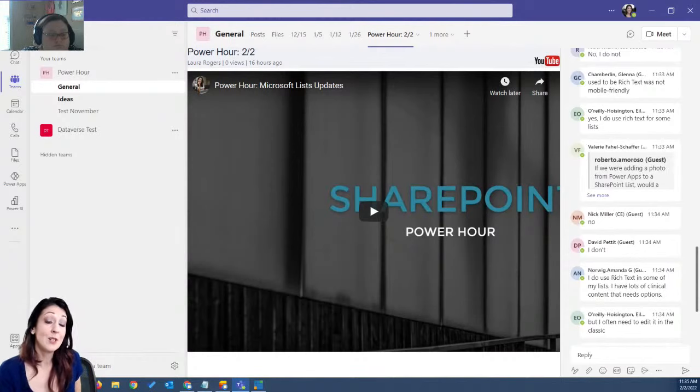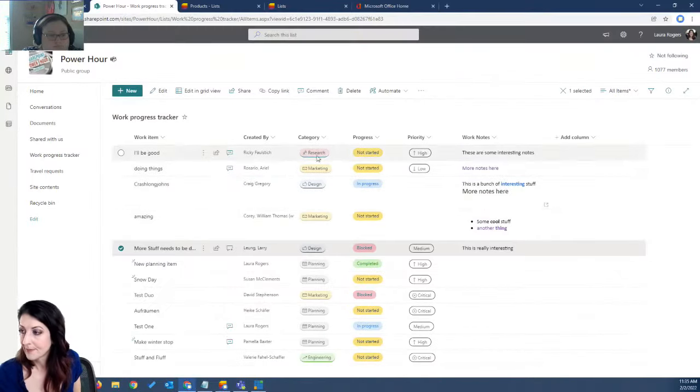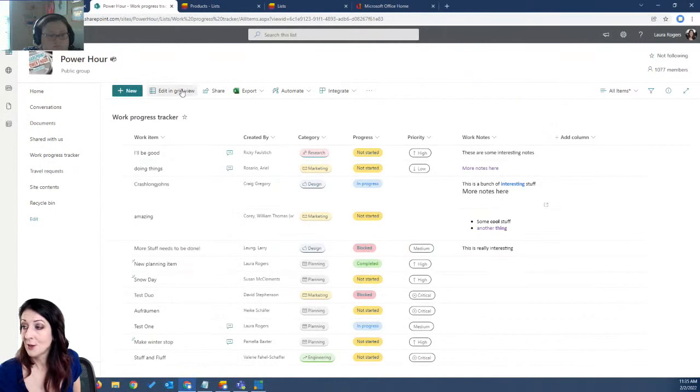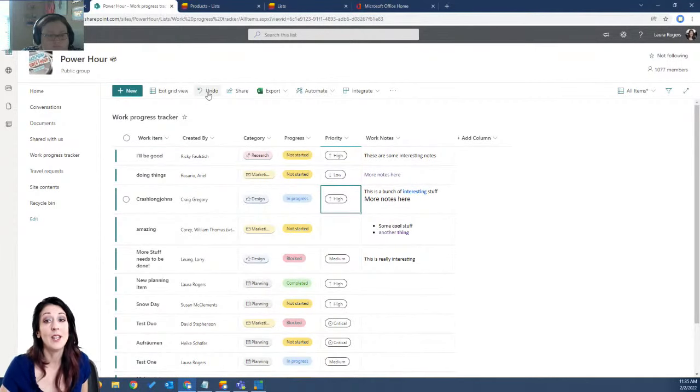Okay, so that's the rich text editor updates. And then we also have in grid view, I'll go back to grid view. Where was I? Here, edit in grid view. I can go edit things, and then I have an undo button here. So have you all seen this appear?